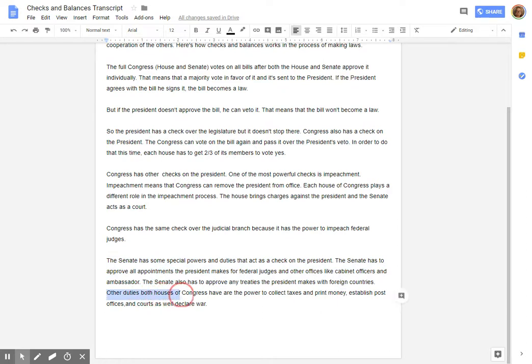Other duties both houses of Congress have are the power to collect taxes and print money, establish post offices and courts, as well as declare war. The president can ask for a declaration of war, but Congress has to authorize it. That's another example of checks and balances.